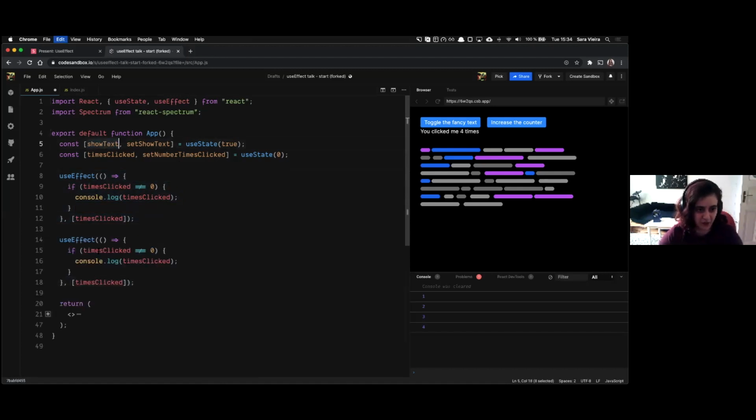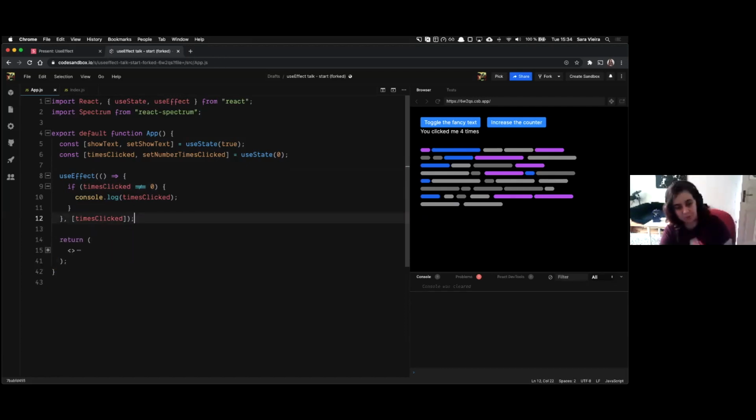I mean, it does, but let's try and do the same thing but for the show text. So let me change this for show text. And now I'm looking at this and I'm like, I can't check if it's true or false because it's a Boolean. It's going to keep changing, right? So that doesn't make sense anymore. So that's the problem with doing things like this. So there are other hacks you can do.